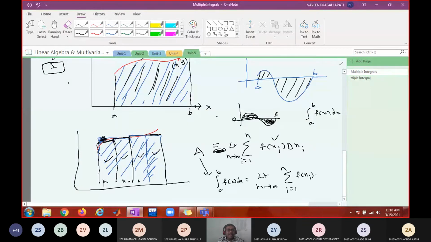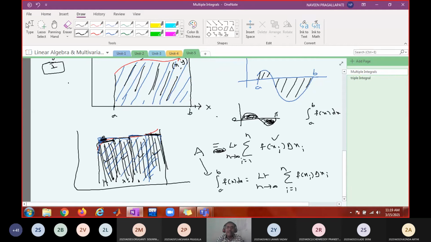So delta xi becomes dx. As you increase the number of partitioning points, each rectangle becomes a thin strip, almost like a straight line, so that it will almost cover the entire area bounded by the curve and the x-axis.